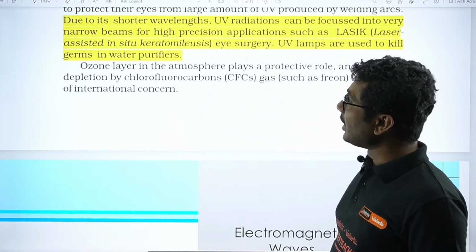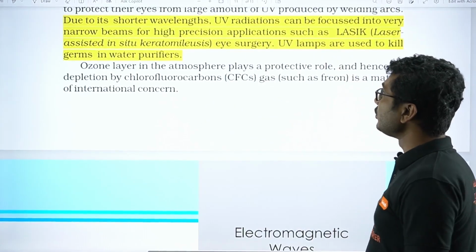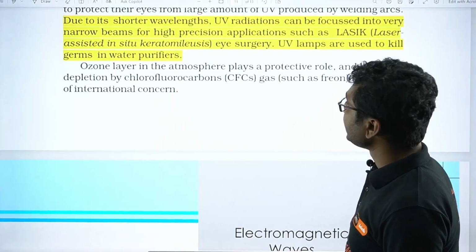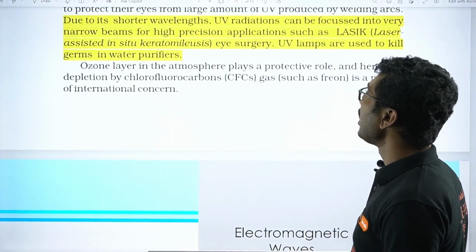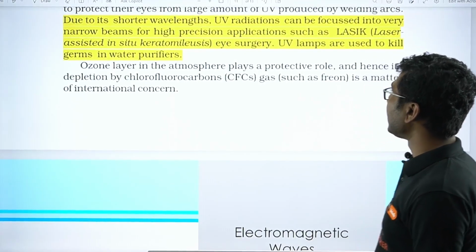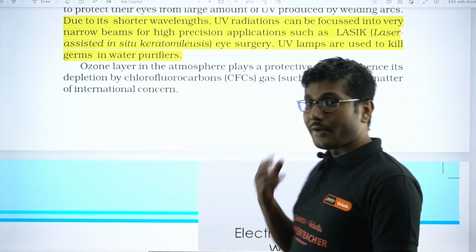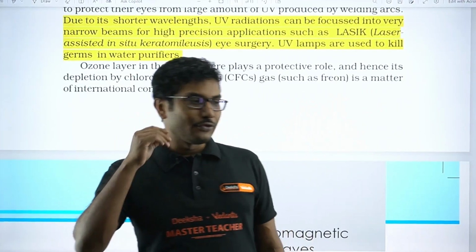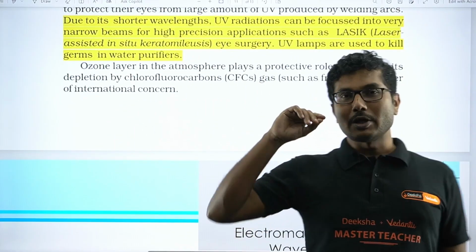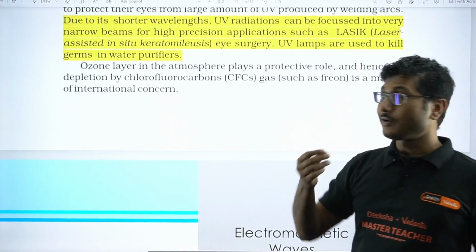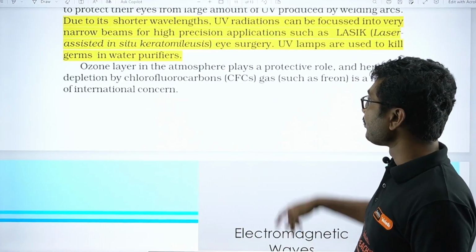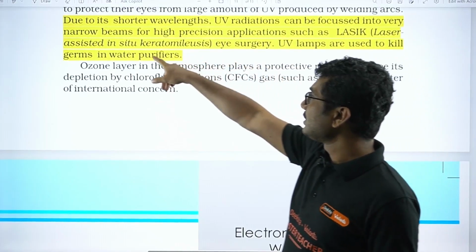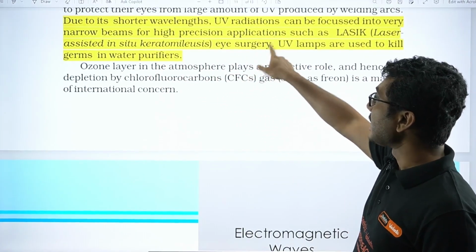Now, due to their shorter wavelengths, UV radiations can be focused into very narrow beams of light for high precision applications such as LASIK. LASIK is where, if you have a power in your eye, it can be operated on to correct your refractive power. It stands for laser-assisted in situ keratomileusis eye surgery.